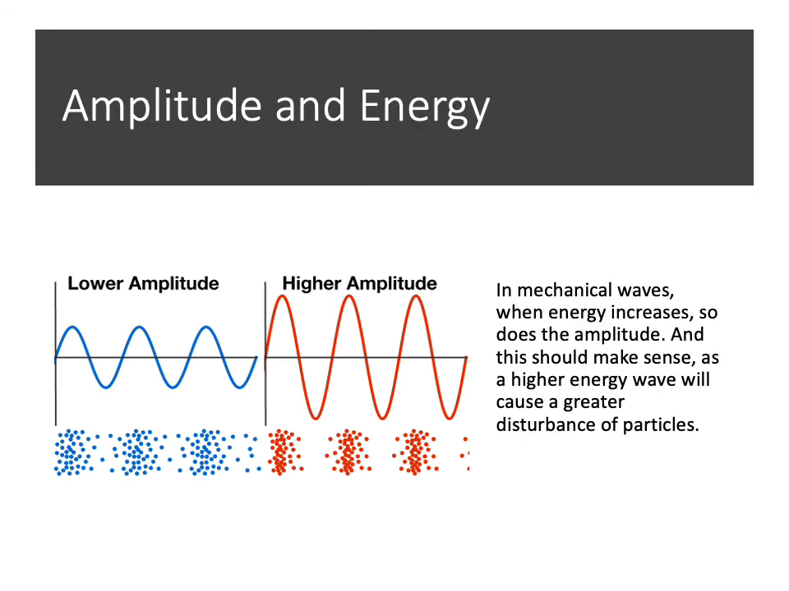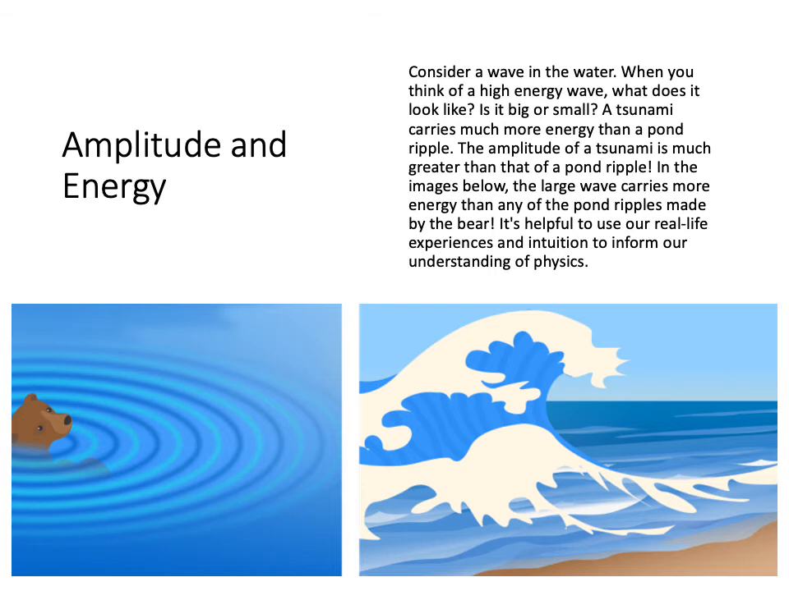In mechanical waves, when energy increases, so does the amplitude. And this should make sense, as higher energy will cause a greater disturbance or movement of the particles. Consider a wave in the water. When you think of a high energy wave, what does it look like? Is your high energy wave big or small? A tsunami carries much more energy than a pond ripple. The amplitude of a tsunami is much greater than that of a pond ripple.